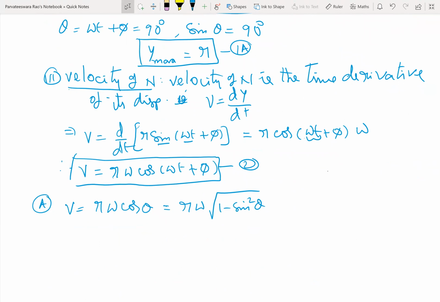Therefore I get r omega into root of 1 minus y square by r square.